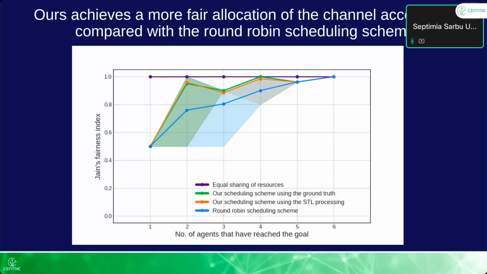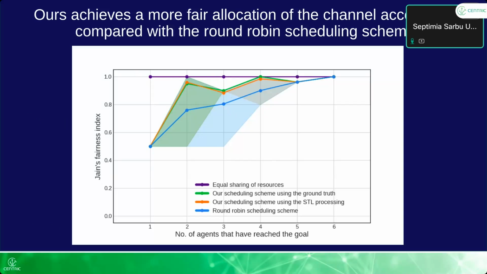Here we compare with the round-robin scheduling scheme. Our scheme achieves a more fair allocation of the channel access time compared with the round-robin scheduling scheme. So in dark blue, we have equal share of resources. Light blue is the round-robin, and our scheme, together with the ground truth, is the closest to a more fair allocation of the resources.